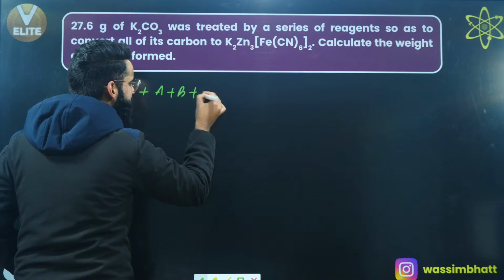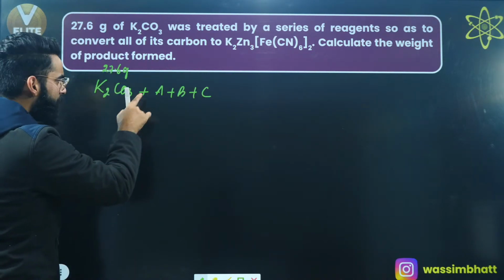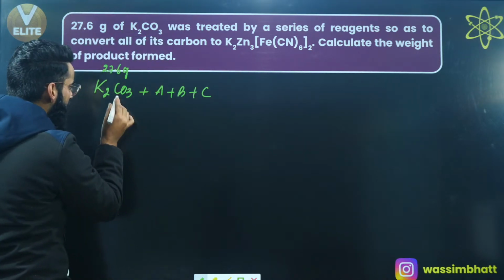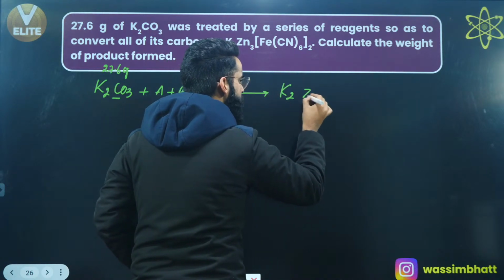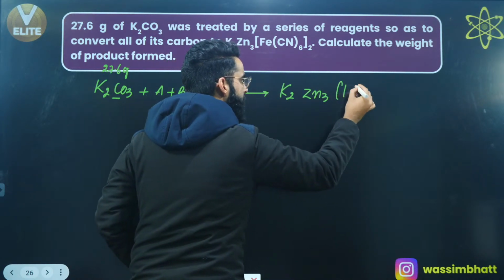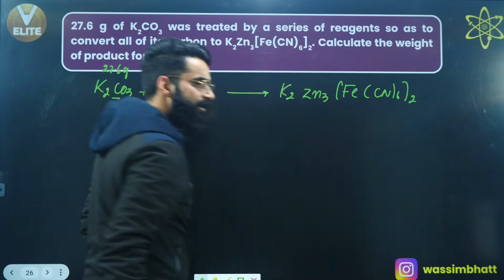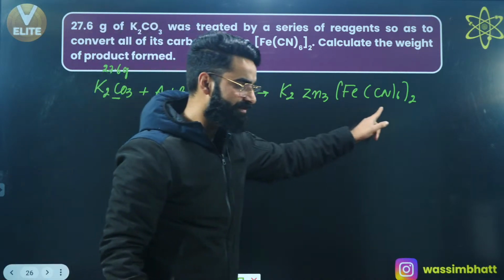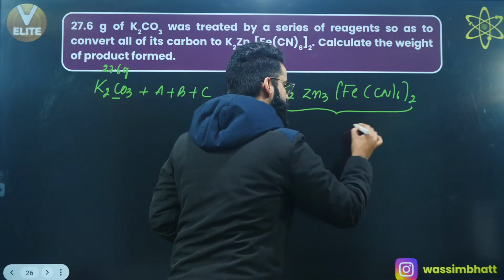You have no idea what these reagents are, right? 27.6 grams of K2CO3 was treated by a series of reagents so as to convert all its carbon to K2Zn3[Fe(CN)6]2. Calculate the mass of the product formed. You need to say exactly how many grams of this product got formed, right?